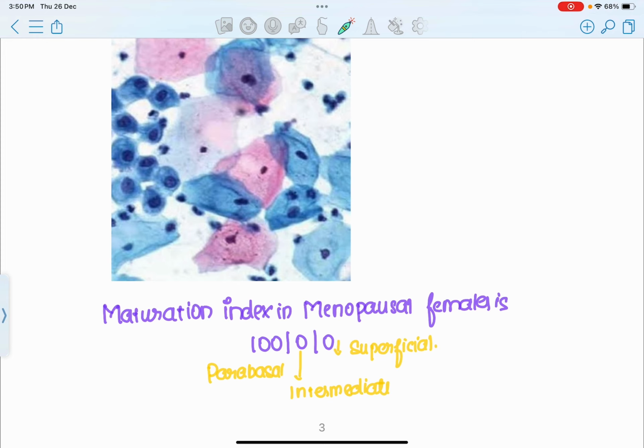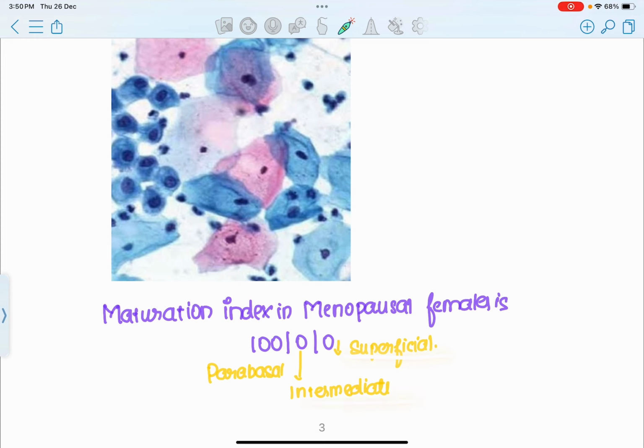Right? So menopause equals parabasal cells. So in a patient who has attained menopause, the vaginal cytology cell which you are going to see is only the parabasal cell. So the maturation index in menopausal female is 100-0-0.